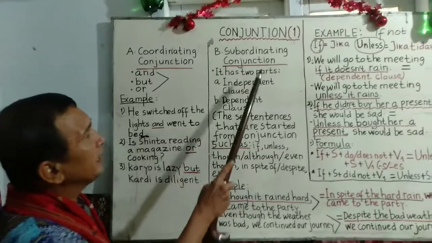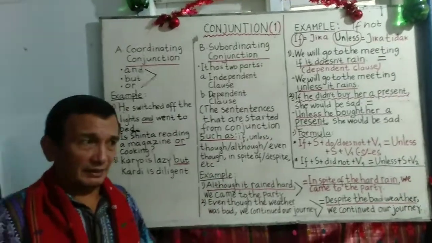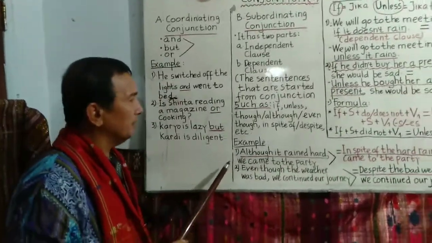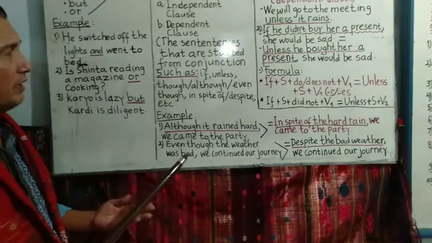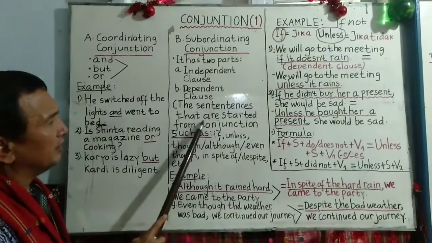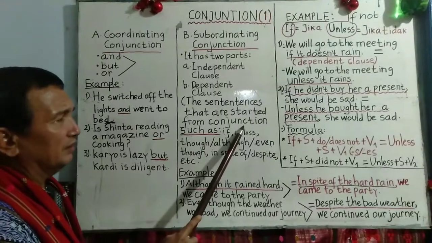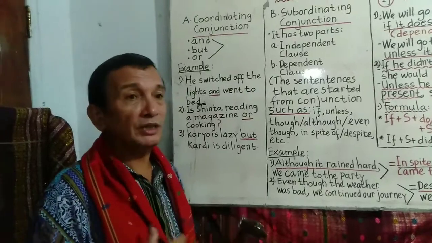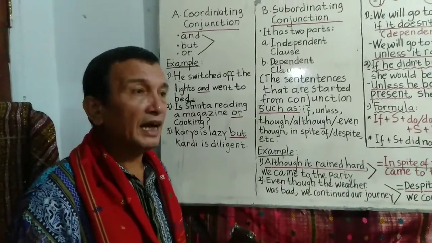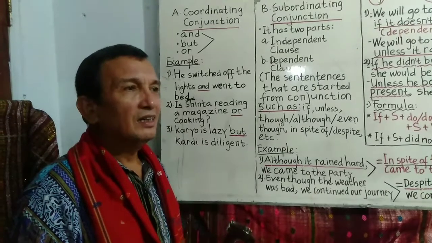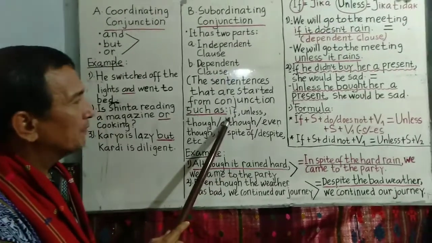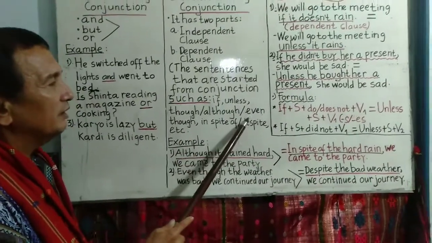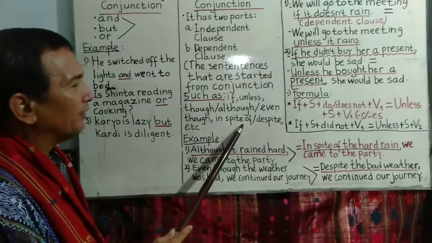Usually, subordinating conjunction will make the complex sentence. Let's see examples. Before the examples, jadi kalimat-kalimat yang dimulai dari subordinating conjunction ini ditandai dengan permulaan kata sambung seperti if, unless, though, although, even though, in spite of, despite.